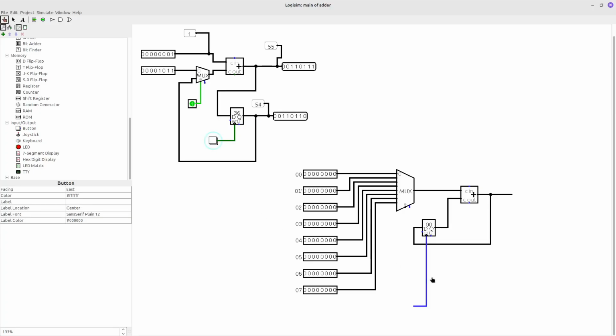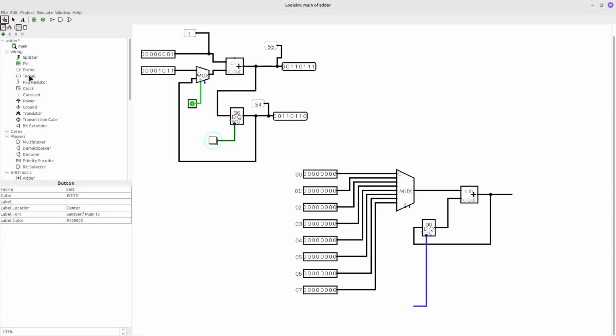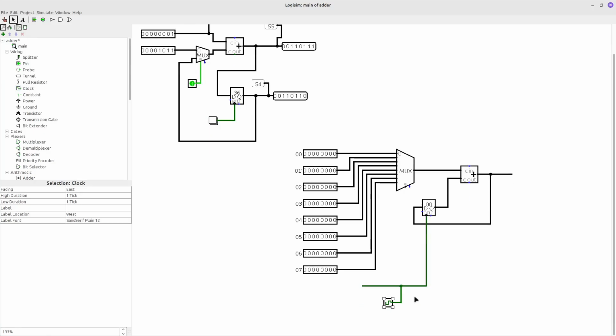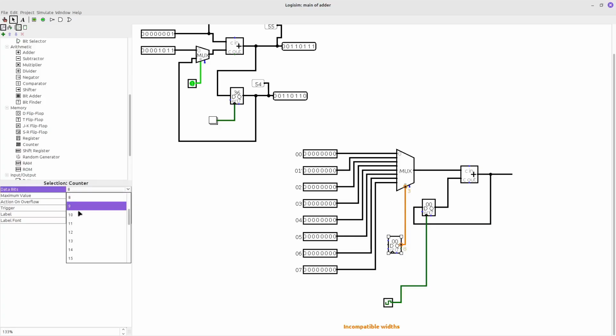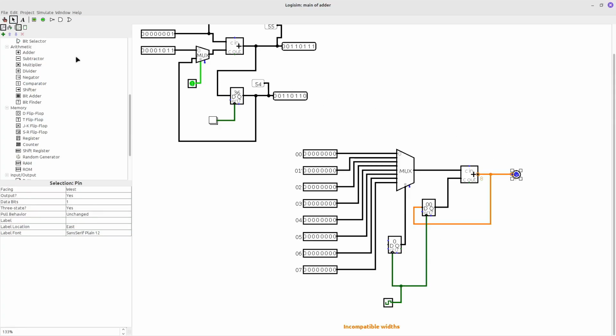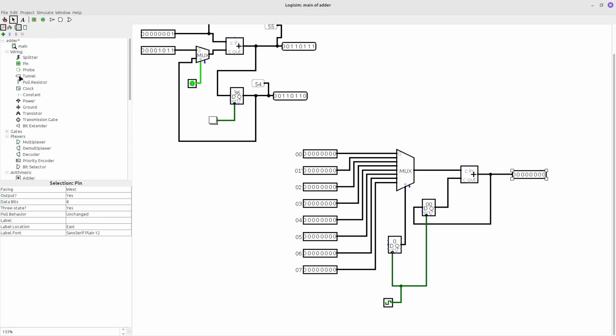Currently we can use the generator like the clock. If we can use the clock here, we do not need to press the button actually. But this is not all. Also, we need to have our counter here, and the counter will change the address line. Let's put 3 here, and let's also attach the counter to this generator. Let's add the output as a result, and put some probe to see the actual result.